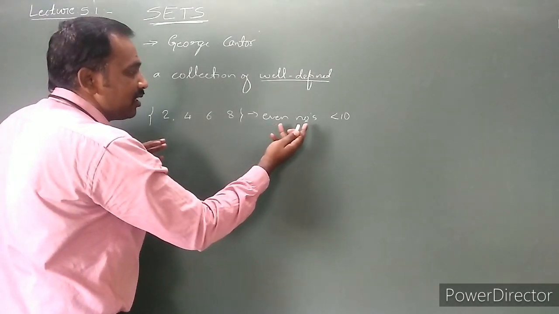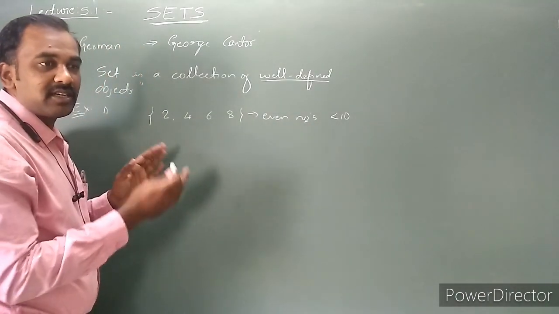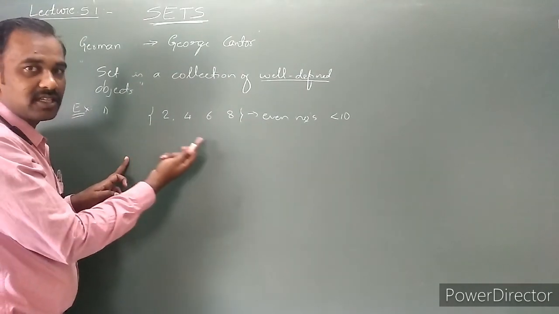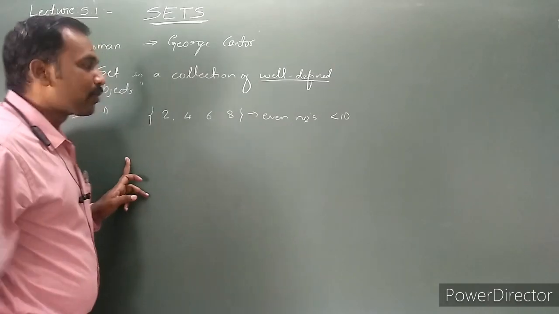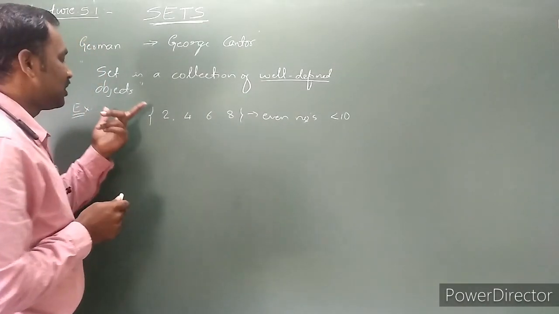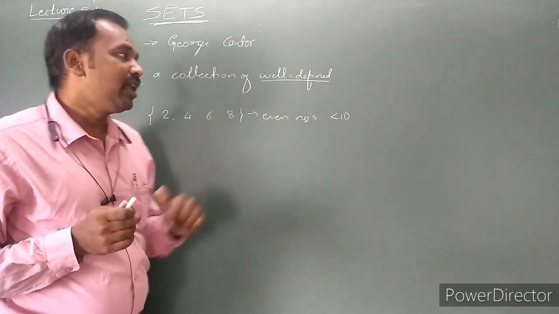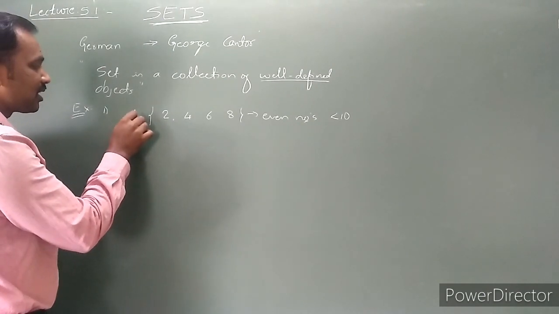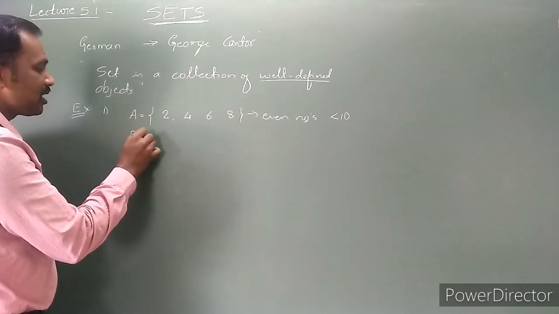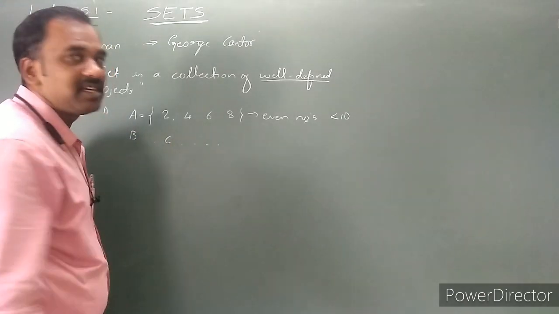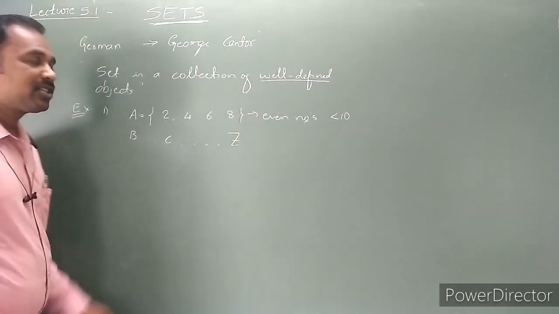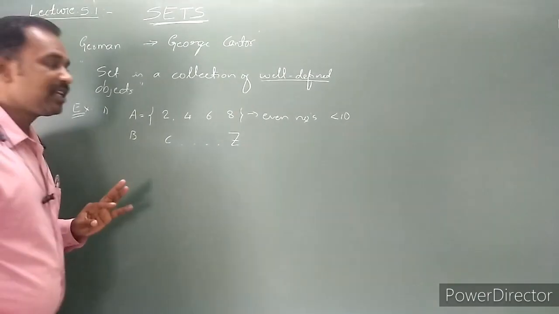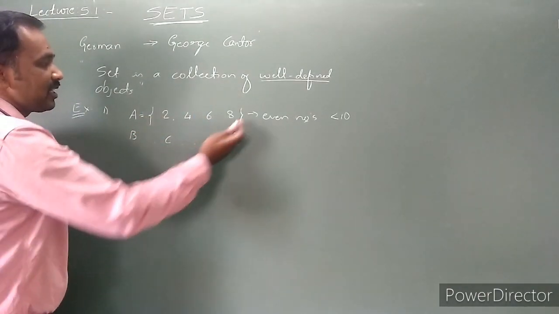So here the property is even number less than 10. Is there any other number outside this set possessing this property? There is no other number, so this is said to be a set. What is a set? A set is a collection of well-defined objects. Sets are always denoted by capital letters, for example A, B, C, like that. This is the representation of a set. And these are said to be the elements of the set.